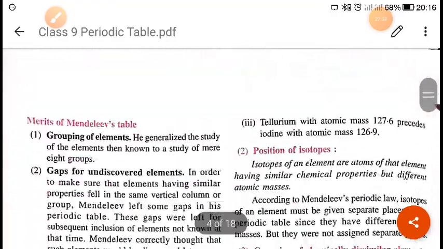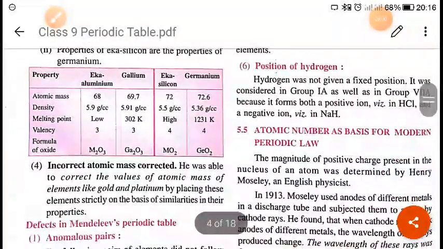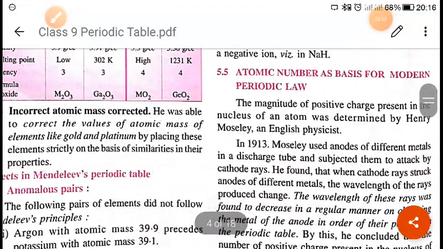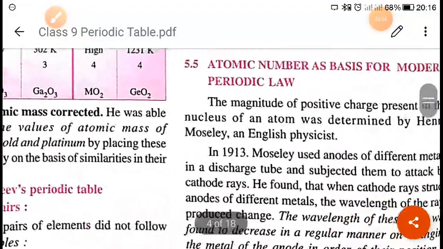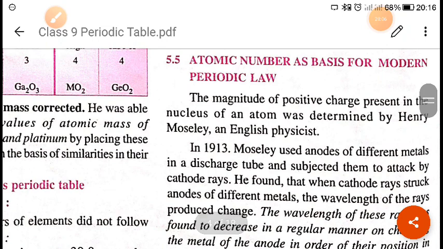So I hope you have understood what the Mendeleev periodic table is. Now we will discuss atomic number on the basis of the modern periodic table. According to the modern periodic table, the magnitude of the positive charge present in the nucleus of an atom was discovered by Henry Moseley. He was an English physicist.